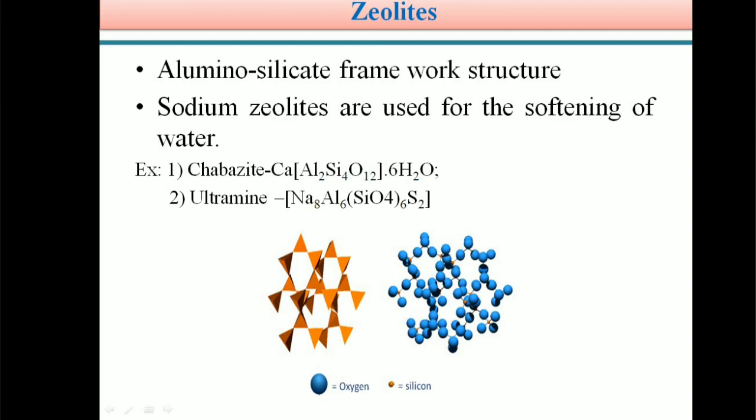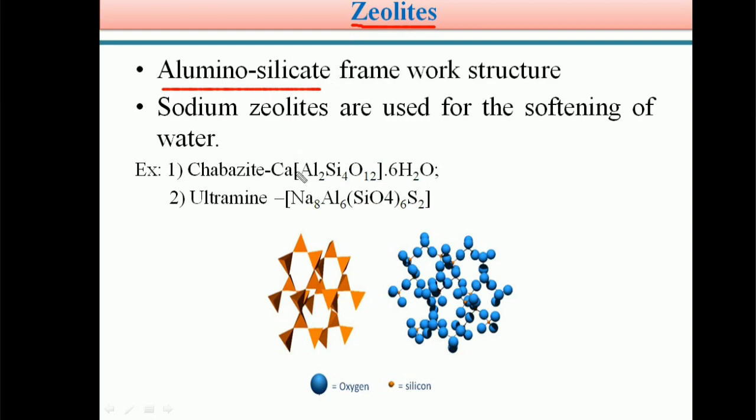Next concept is zeolites. Students, zeolites is the last concept in the 4th A group elements according to our syllabus. Zeolites are defined as an aluminosilicate with a framework structure containing cavities. Those cavities are occupied by large ions or water molecules or both, and are called zeolites.